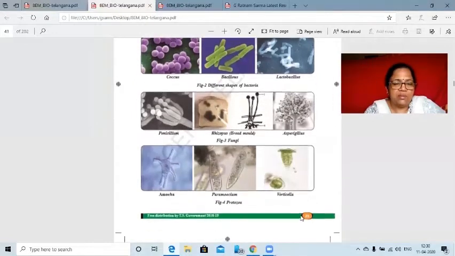Another class is protozoa. If you see the protozoa here, the first example mentioned in this image is amoeba. Amoeba is a single-celled animal, a single-celled organism. Why are we calling it animal and organism here? See, organ system, and organism. Cell, tissue, organ system, organism. That is the complex multicellular organism we are talking about.